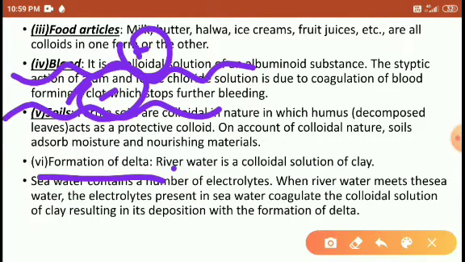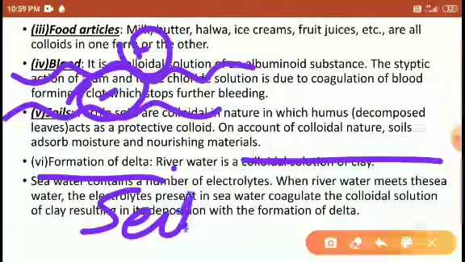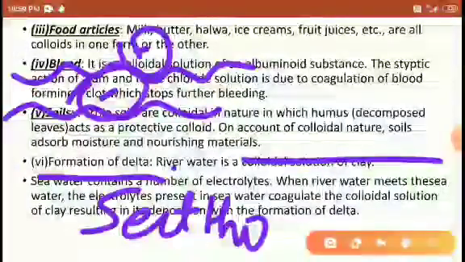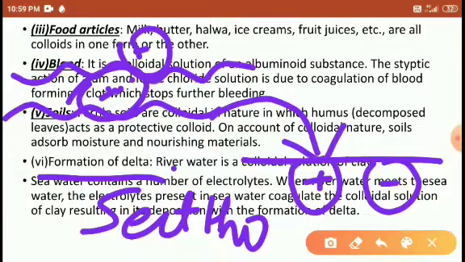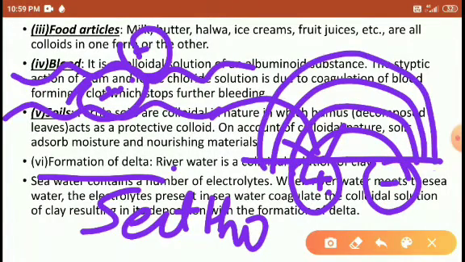When river water is mixed with the seawater, which contains many positive and negative charge ions, these ions, either iron or ammonia or any other substance, react with the seawater ions. Then a kind of rock is produced here. That is what we call delta formation. Right, friends? This is delta formation.